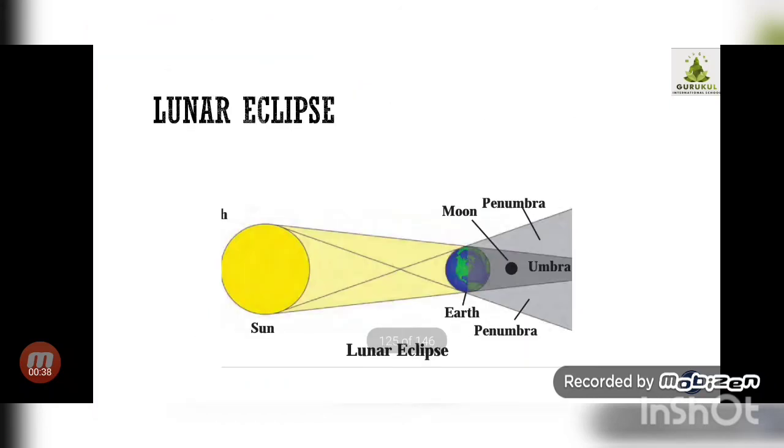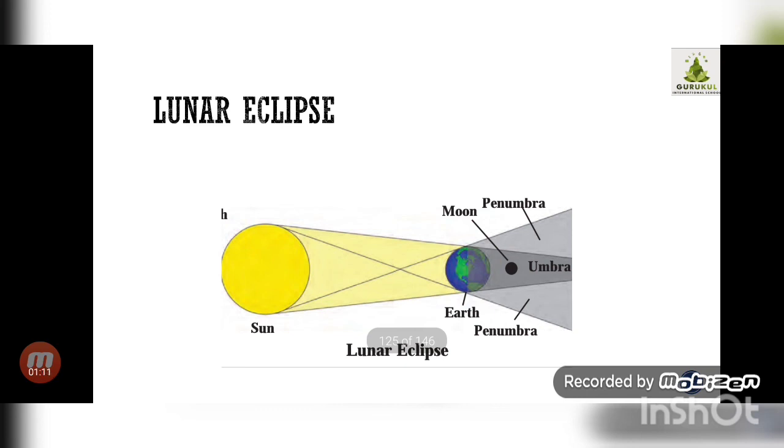As you can see in the figure, the earth is shown, it came between sun and the moon, and this shadow of the earth is falling, it is casting on the moon. Okay, so some part of the moon gets covered and eclipse occurs. That type of eclipse is called a lunar eclipse. A lunar eclipse is seen only on a full moon night, correct? And when the solar eclipse is seen, new moon day, correct?